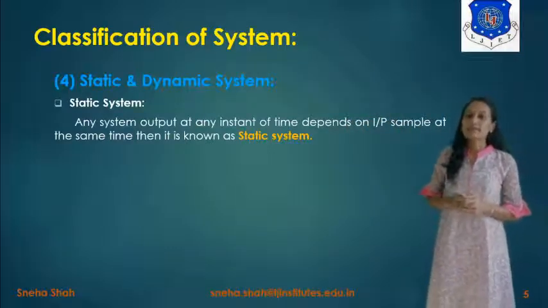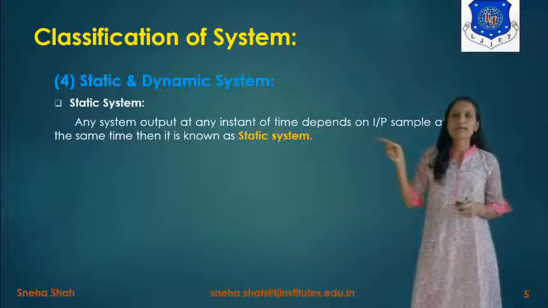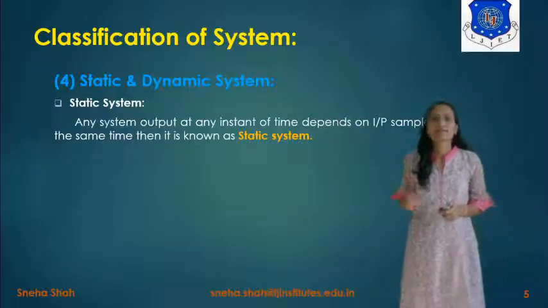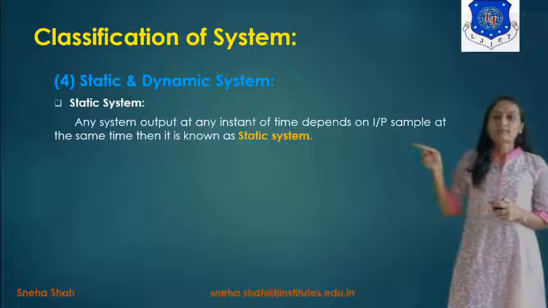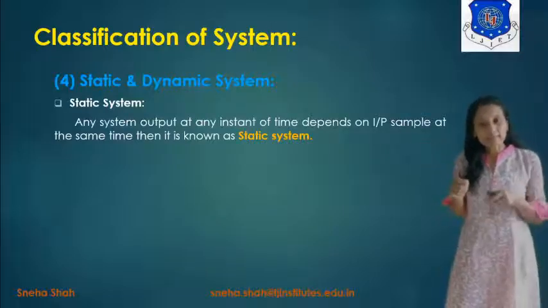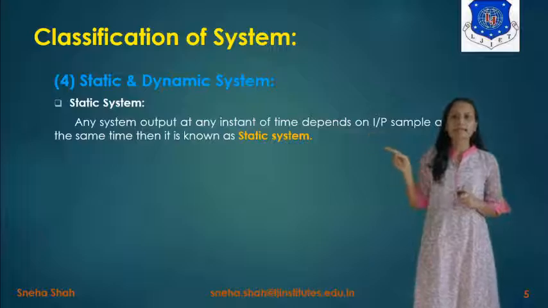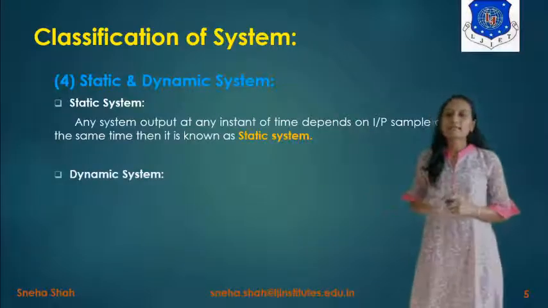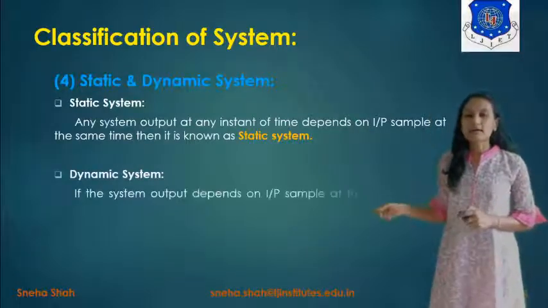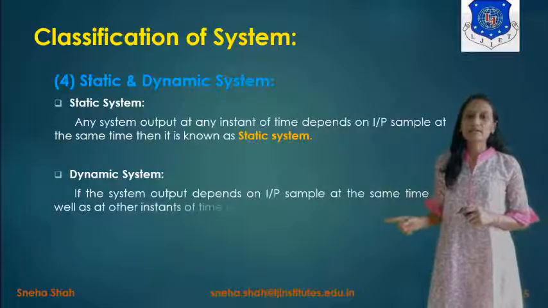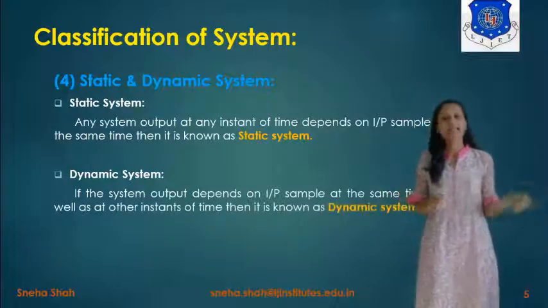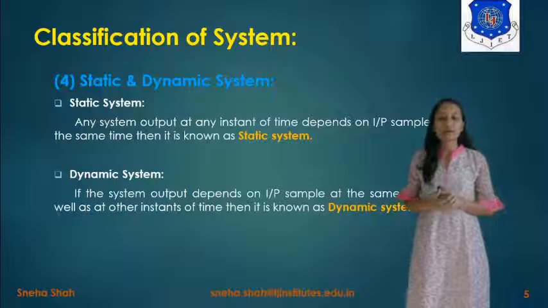So a static system is defined as a system whose output at any instant of time depends on the input sample at the same time, meaning the present time only. A dynamic system is defined as one whose output depends on the input sample at the same time as well as on other time instants.